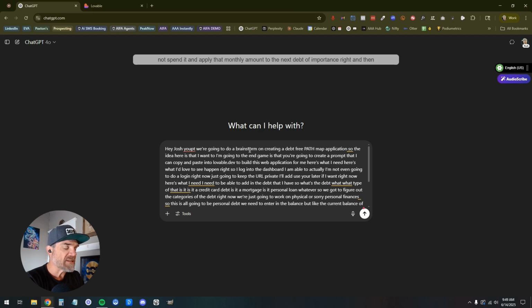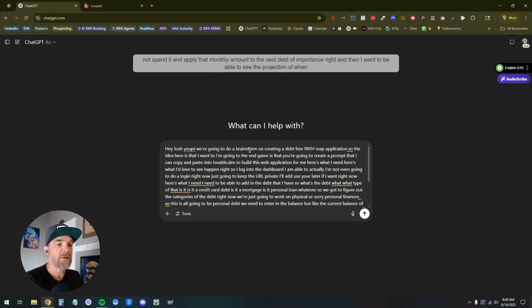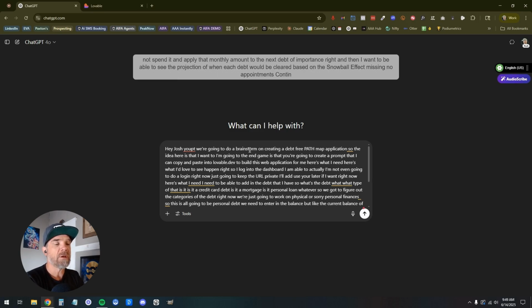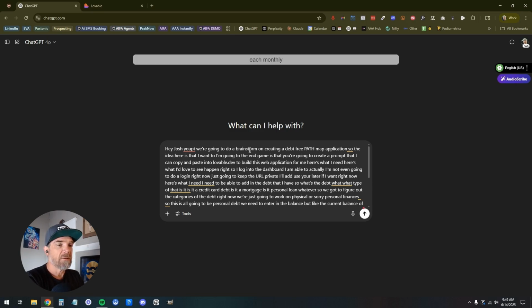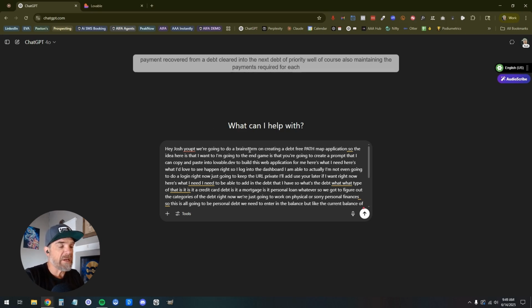And then I want to be able to see the projection of when each debt would be cleared based on the snowball effect, missing no appointments, continually rolling each monthly payment recovered from a debt cleared into the next debt of priority, while of course also maintaining the payments required for each debt.